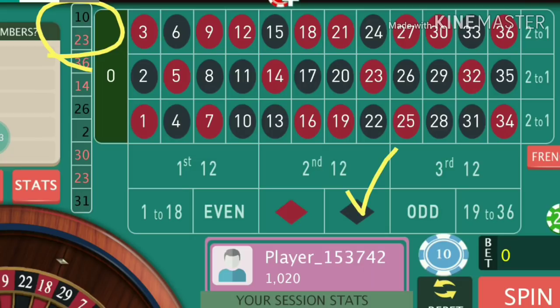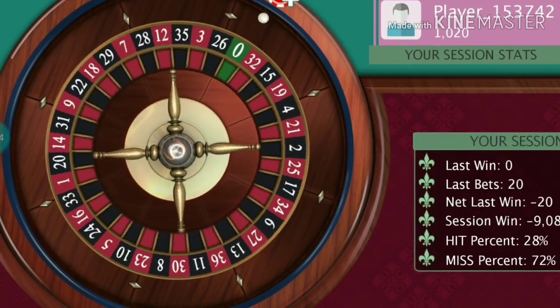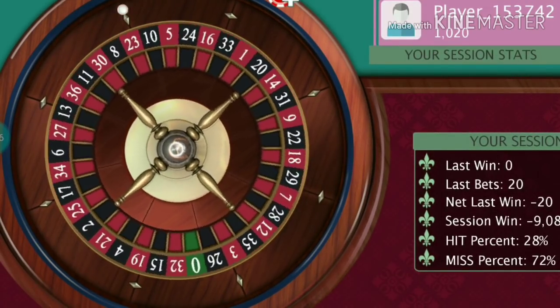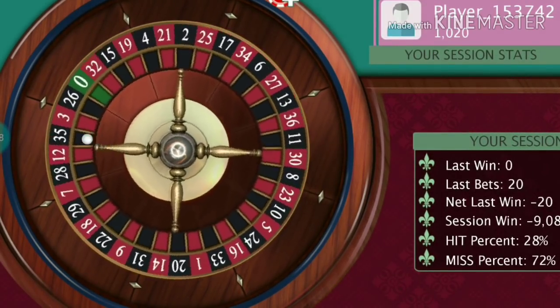10 is a black number, 23 is a red number. 10 is a smaller number, 23 is the bigger number. It's an even and odd. So we don't have any trend now. So I will go with an empty spin. I will not bet for a spin until a trend develops.